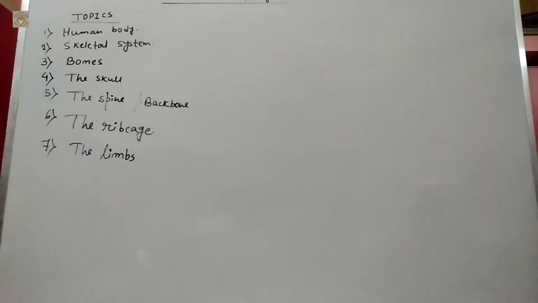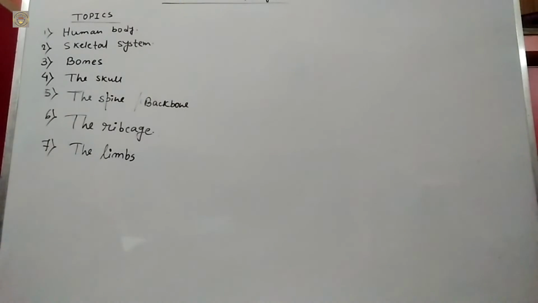The spinal cord is protected by the vertebral column. Next is the rib cage. The ribs are thin, flat and curved bones that form a protective cage around the organs of the upper body. There are 24 bones that make 12 pairs of ribs. The rib cage protects our heart and lungs.